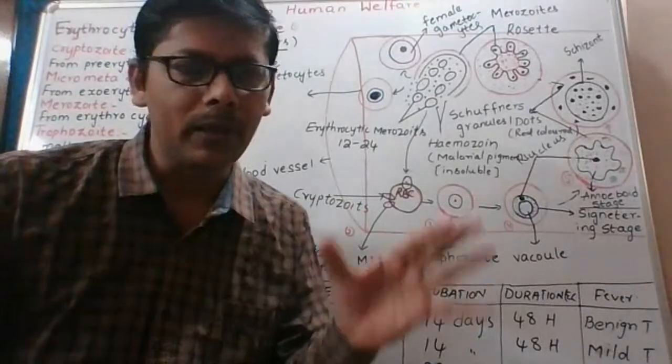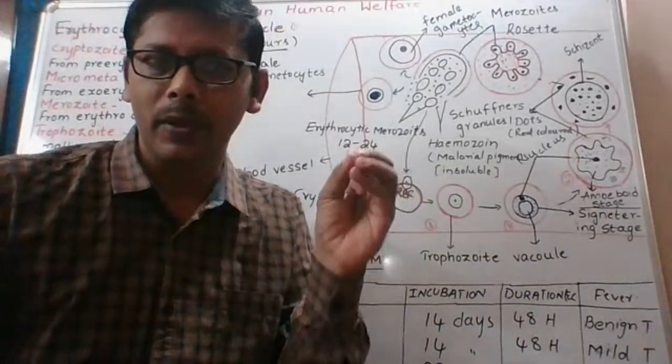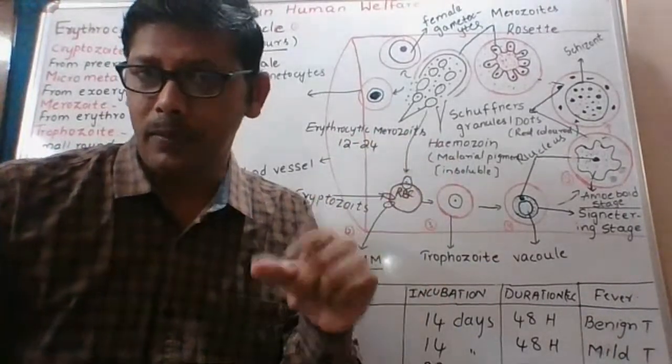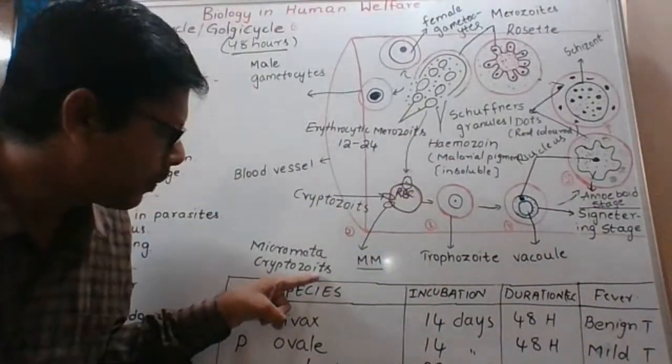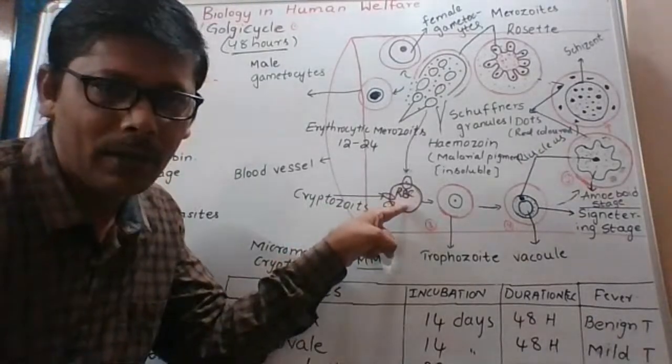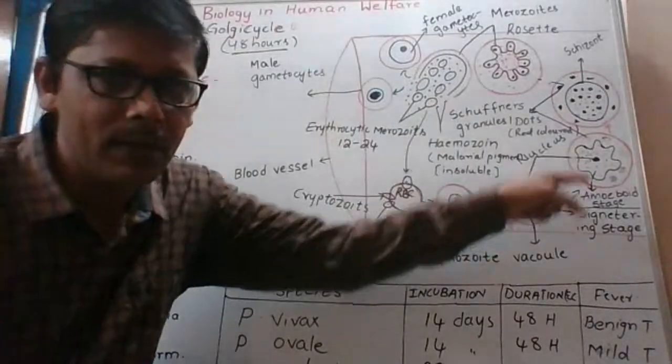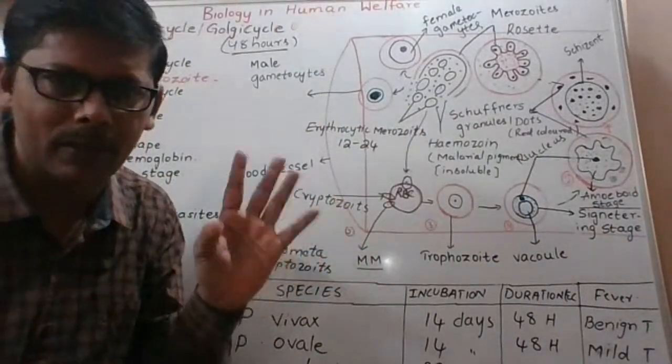Exoerythrocytic cycle. At the end of the exoerythrocytic cycle, there are macro metacryptozoites and micro metacryptozoites. Here the micro metacryptozoites may enter into the RBC and initiate the erythrocytic cycle.